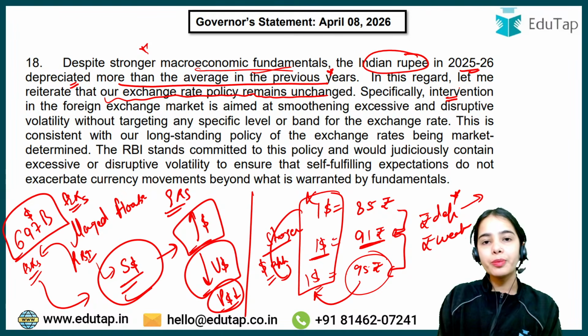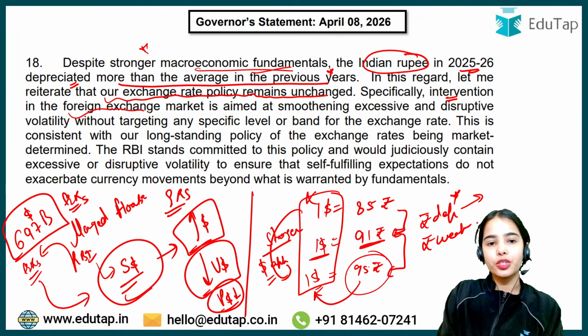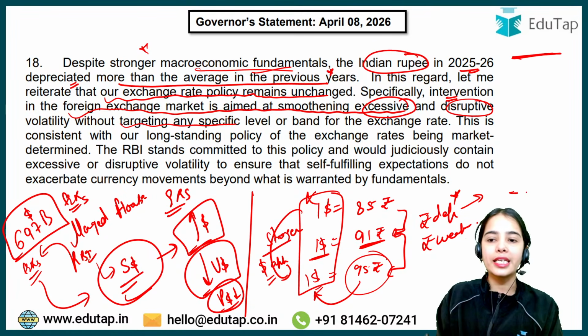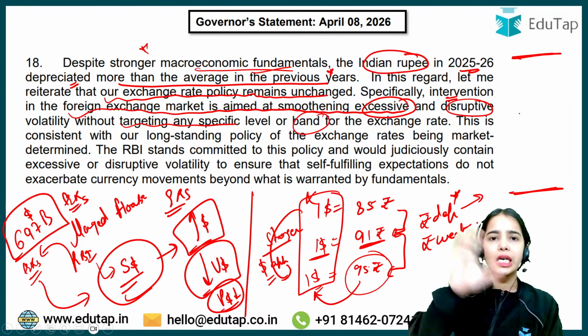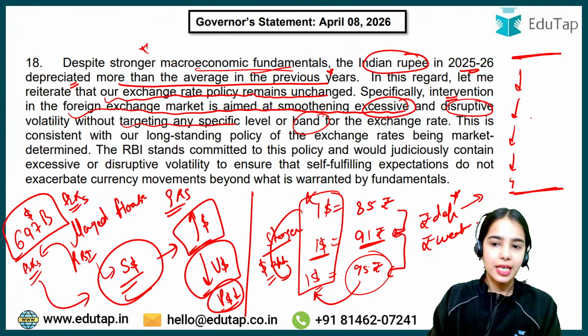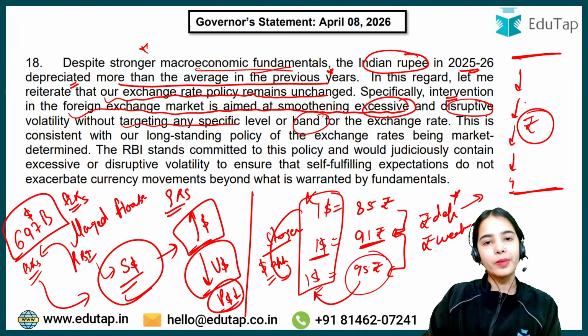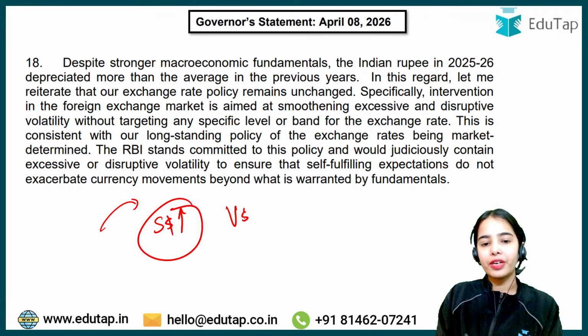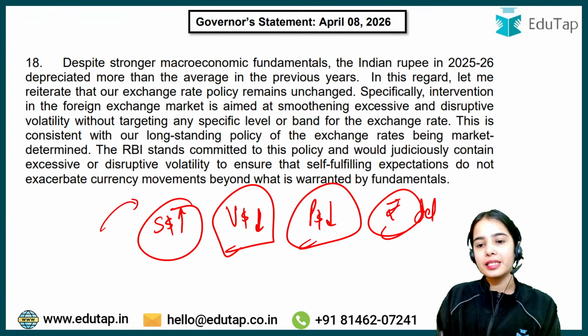The RBI has said that we will be intervening and we continue to intervene in the foreign exchange market. This is aimed at smoothing the excessive and disruptive volatility without targeting any specific level. So RBI is saying that we are not targeting any specific level or band for the exchange rate. But if we see that there is continuous depreciation of the rupee, then we will intervene. The RBI has also intervened from time to time. Whenever there is continuous depreciation, RBI supplies more dollars in the market so that the price of dollars can reduce in the Indian market and the rupee depreciation can stop for the time being.